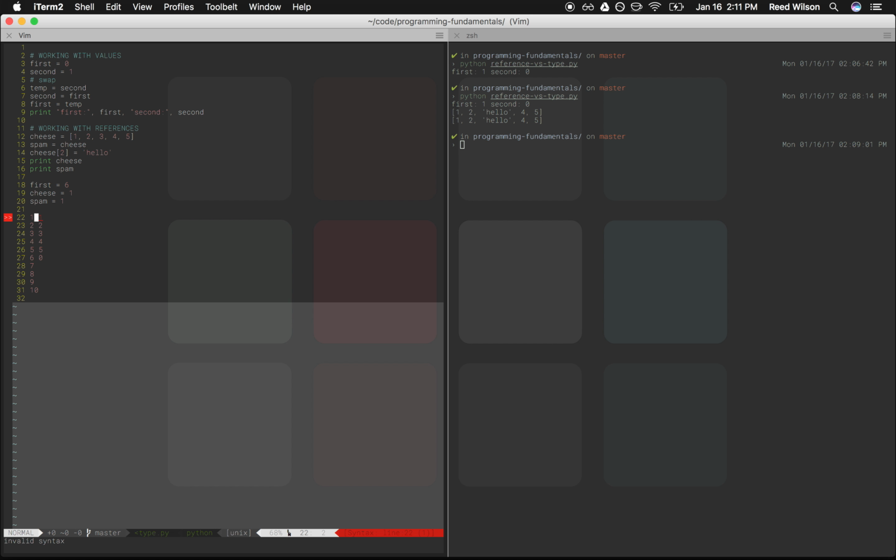So if we go look in 1, when we try to look up something in spam, like if we wanted to say spam 0, then it's going to go to the first location that's in spam, and it's going to find 1. That means when we changed this to hello, then it changed it for both of them because both of them point to the reference of 1.